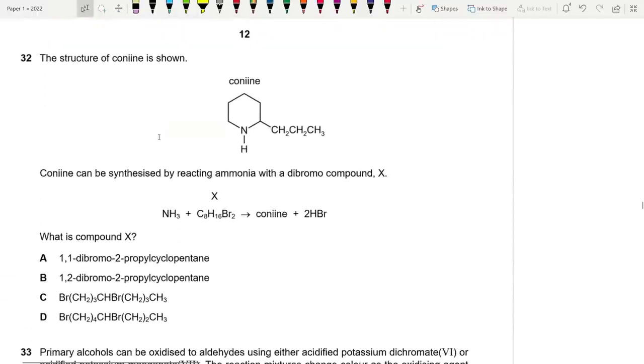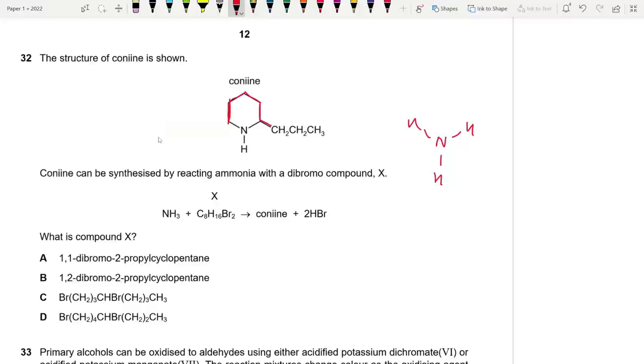32. The structure of conine is shown. This is a common MCQ. Conine can be synthesized by reacting ammonia with a dibromo compound. Okay. Interesting. So what is compound X? Basically you need to understand how conine came to be. We reacted ammonia. Okay, so we basically had ammonia over here. It reacted with a certain compound. It reacted with this compound over here.